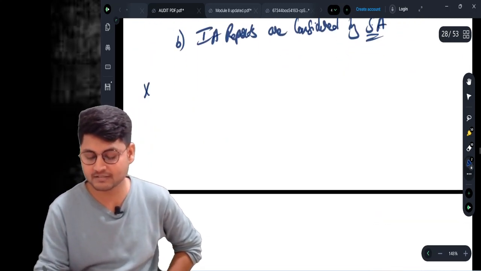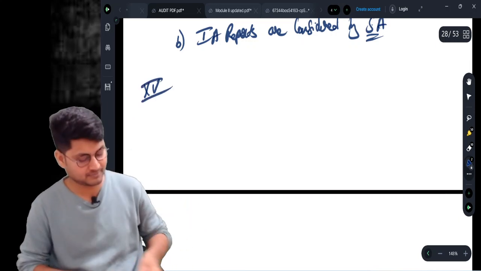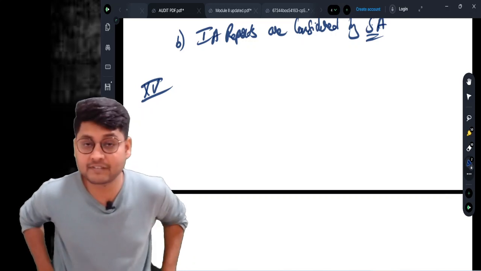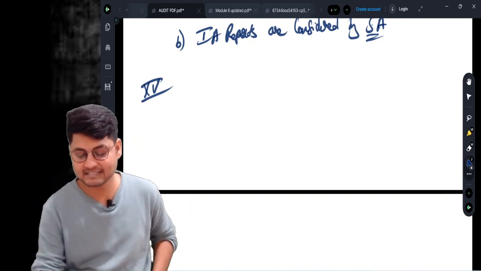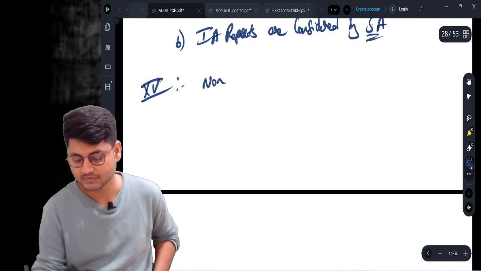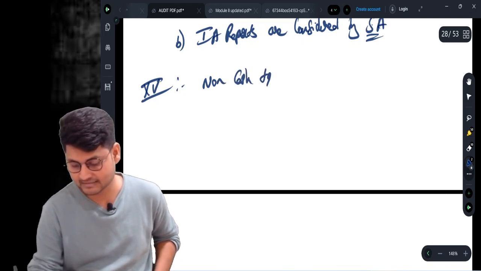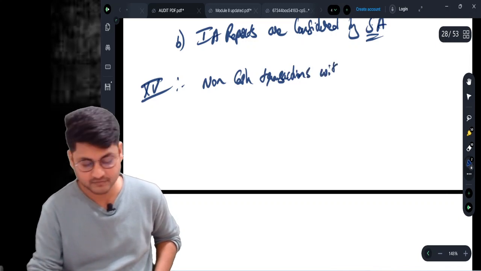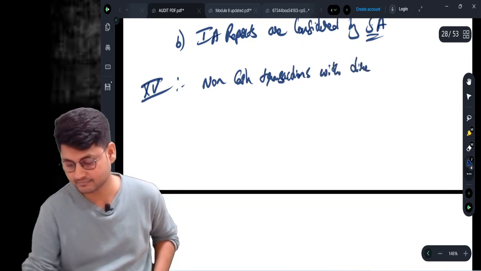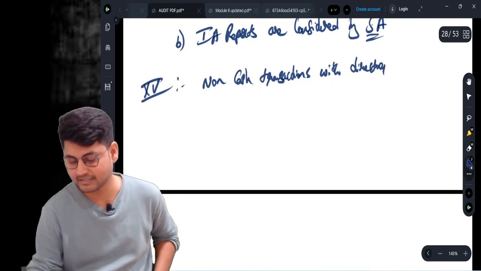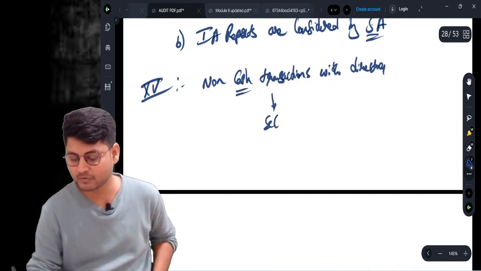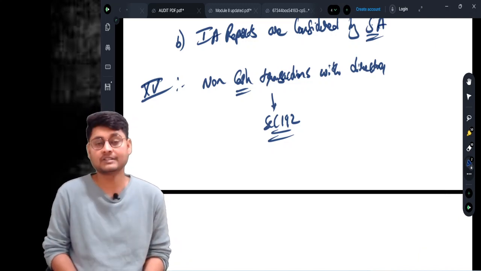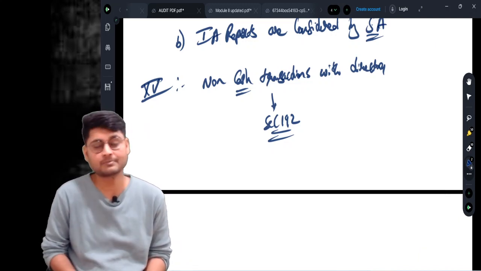Let us go to clause number 15. Easy clauses only. What is clause number 15? Clause number 15 talks about non-cash transactions. Transactions with whom? With directors. Okay. Generally, this is covered under section 192. Section 192 is the restriction on non-cash transactions with the company by the directors or the persons connected with directors.